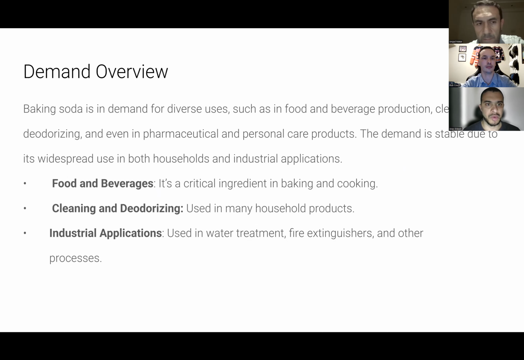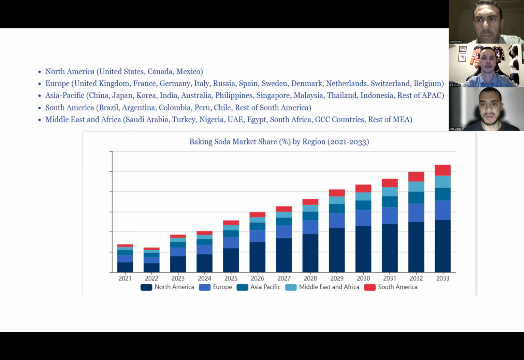And in this slide, we'll be talking about the demand overview. As I mentioned earlier, demand and supply go hand in hand. Regarding the demand part, baking soda is in demand for diverse uses because it's used in food and beverage, in the cleaning industry, and in industrial applications with different percentages and different quotas. Here in this slide, we found the baking soda market share percentage by region. We picked the North American region, the European region, Asia, South America, and the Middle East.